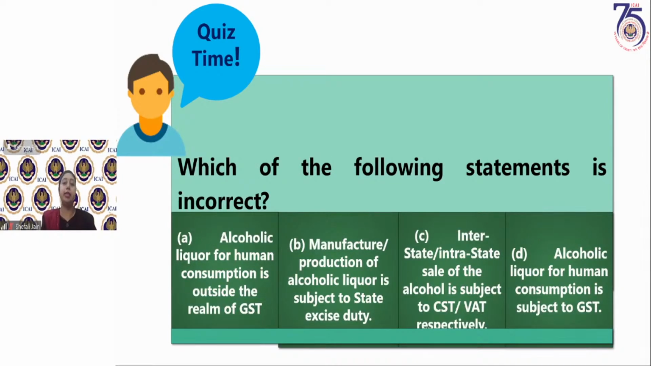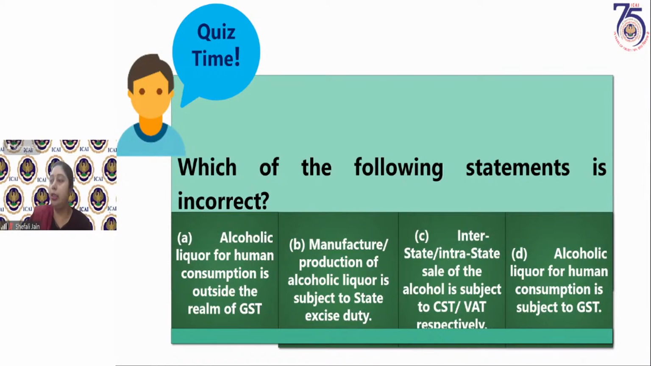Which of the following statements is incorrect? You have to tell the incorrect statement. First, alcoholic liquor for human consumption is outside the realm of GST. Manufacture or production of alcoholic liquor is subject to state excise duty. Interstate sale of alcohol is subject to CST and intrastate sale to VAT respectively. Interstate sale is subject to CST, intrastate sale is subject to VAT with regard to alcohol. And alcoholic liquor for human consumption is subject to GST. Now, which of the options is incorrect?